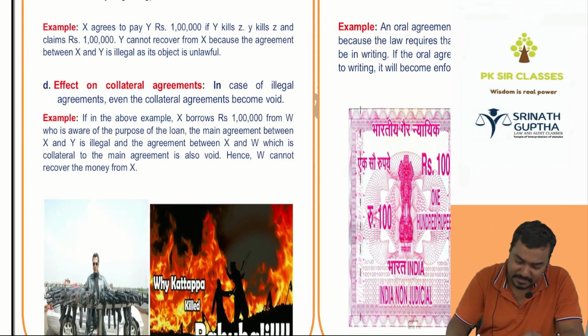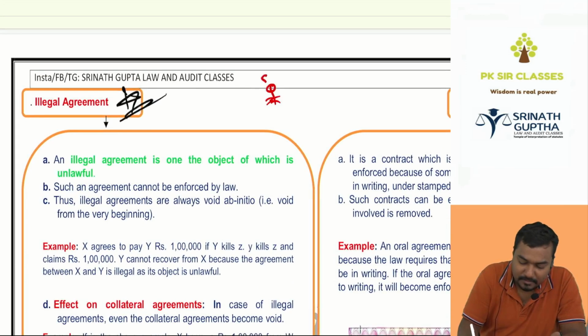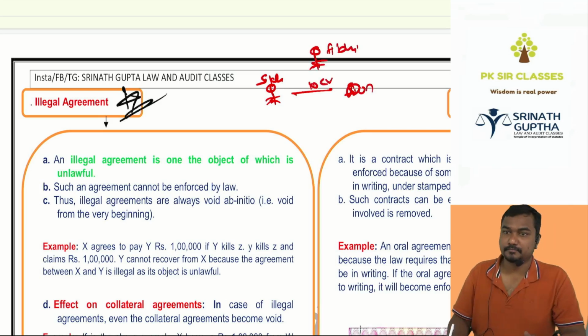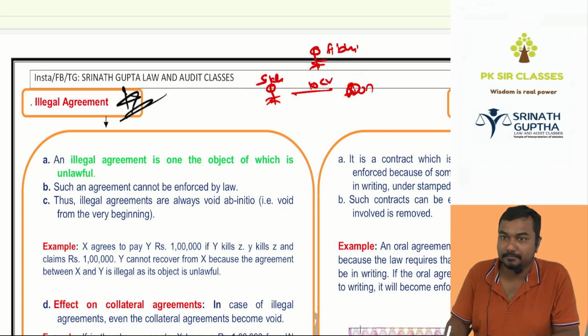There was a famous example asked in the exam, beta. For example, Salman Khan said to Shah Rukh Khan, Don, if you kill Abhishek Bachchan, I will give you 10 crores. The objective of the agreement between Salman Khan and Don is to murder. It is illegal. So Don kills Abhishek Bachchan, but he made a call to Salman Khan.